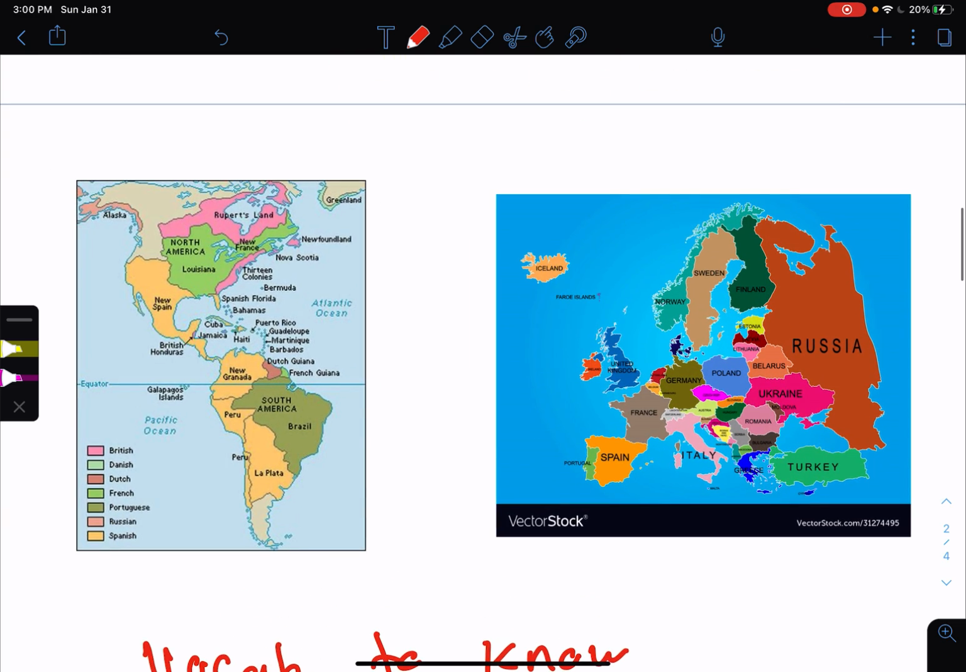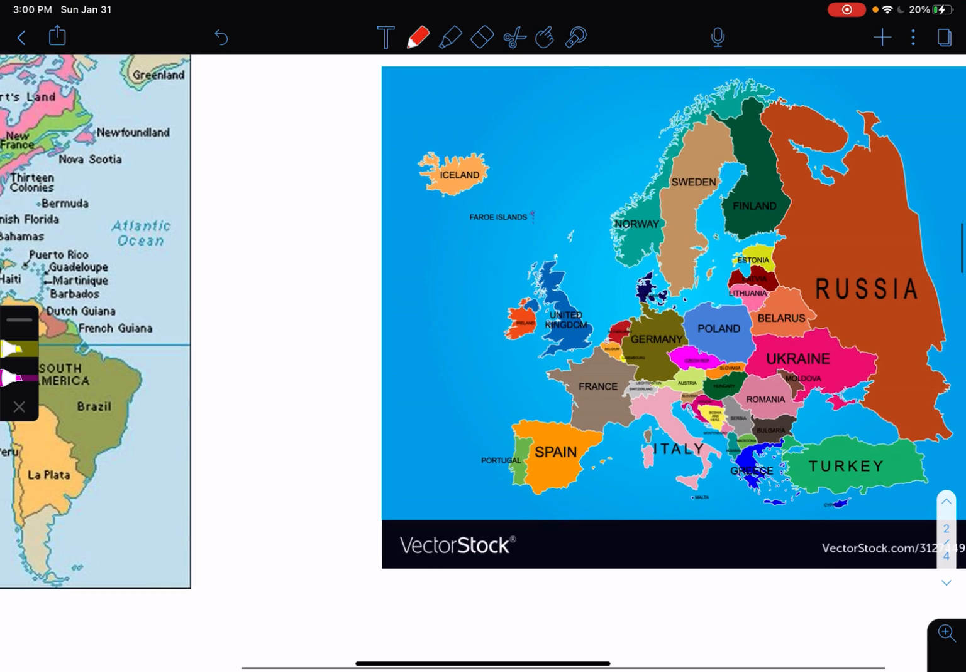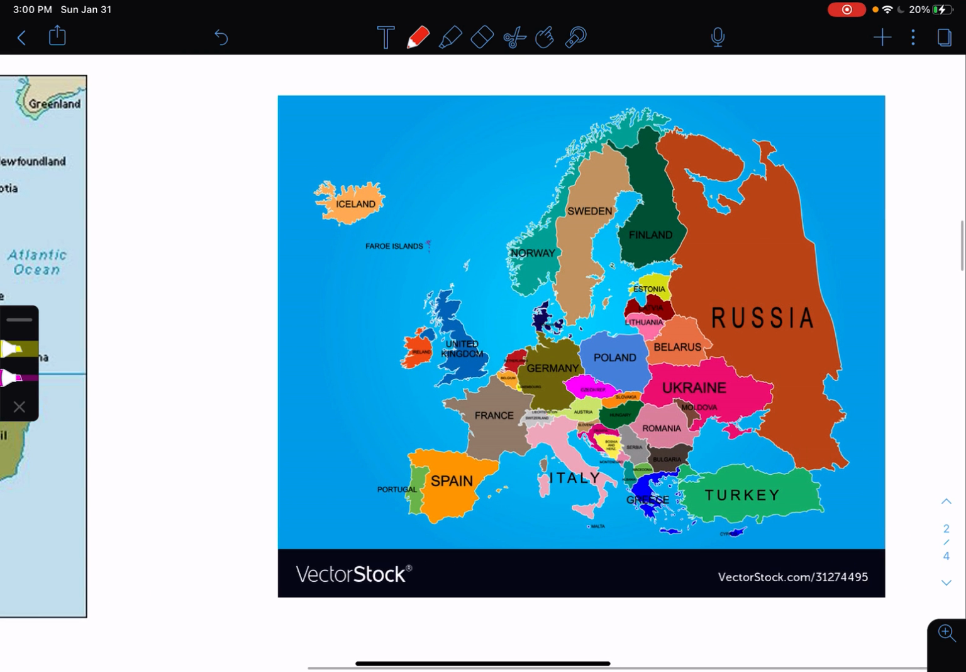Let's go over this first. This is a map of Europe, modern day Europe. We're going to be spending quite a bit of time looking at Spain and Portugal. This is called the Iberian Peninsula.